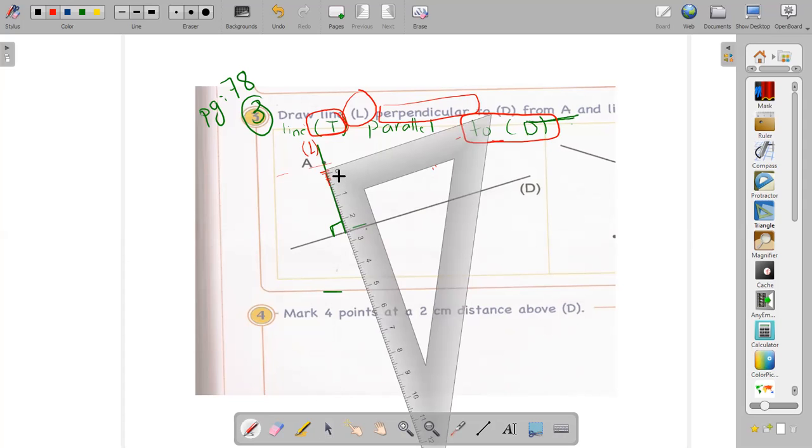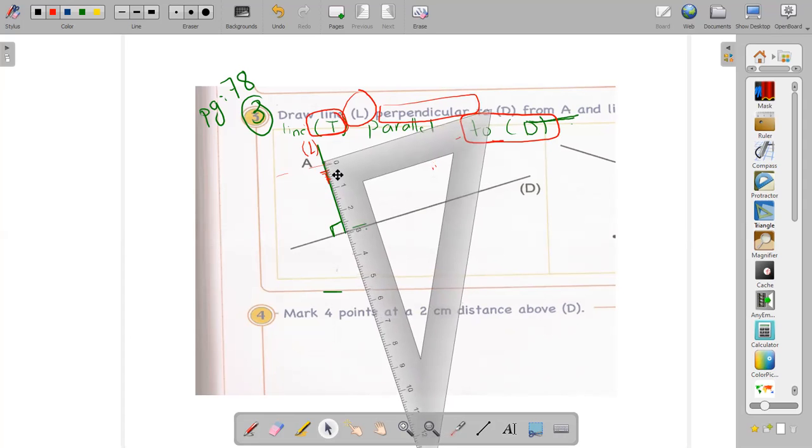To draw the parallel line, the right angle has to be at the point A. You have to make sure that the right angle is on the point A.